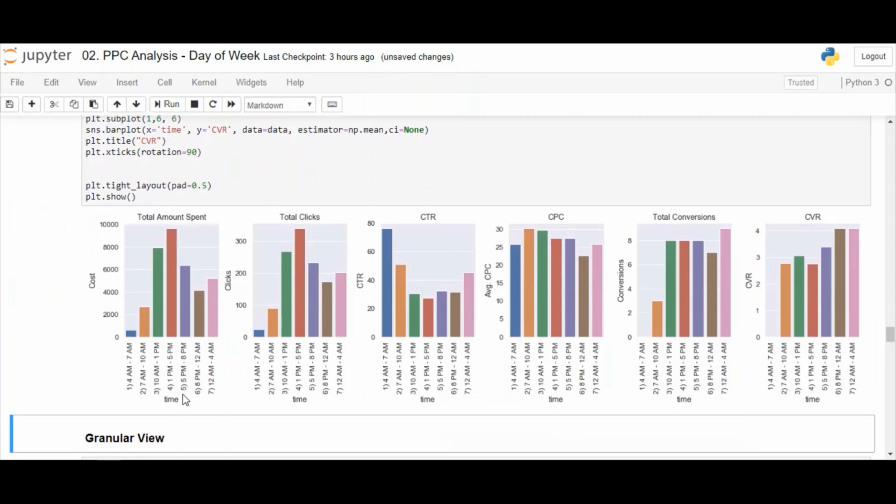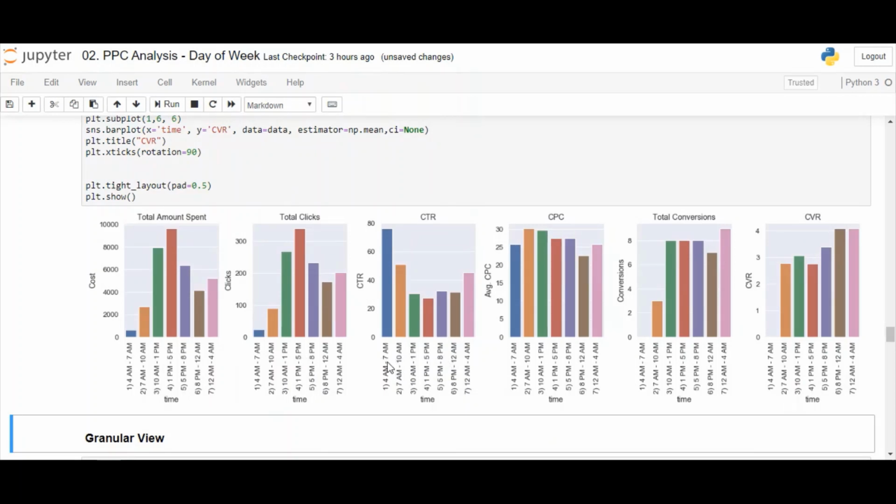From the graphs, we can see that 1 p.m. to 5 p.m. and 10 a.m. to 1 p.m. has the maximum share in amount spent. Same figures are replicated in the clicks.